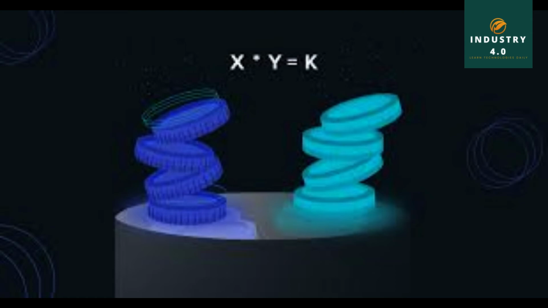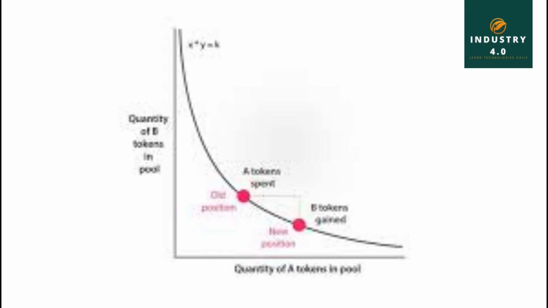The constant, represented by K, means there is constant balance of assets that determines the price of tokens in a liquidity pool. For example, if an AMM has Ether (ETH) and Bitcoin (BTC) volatile assets, whenever ETH is bought, the price of ETH goes up as there is less ETH in the pool than before the purchase.